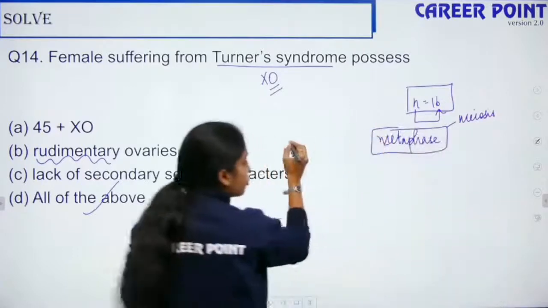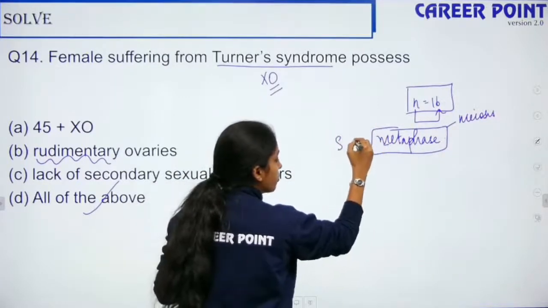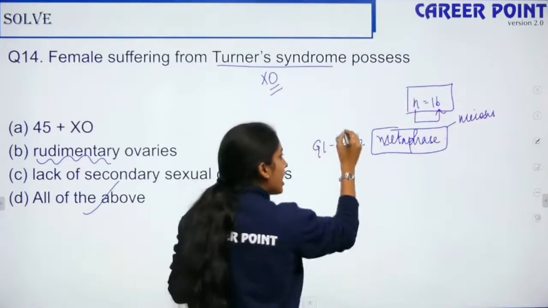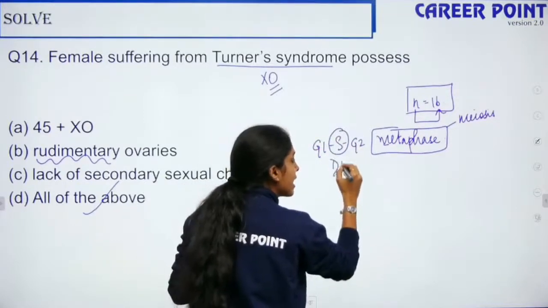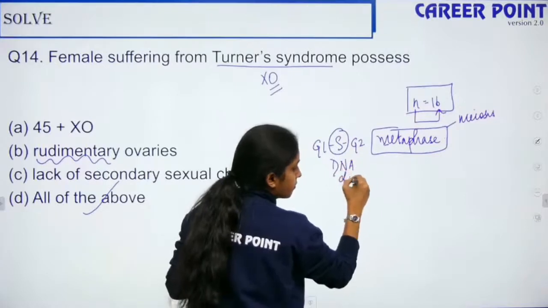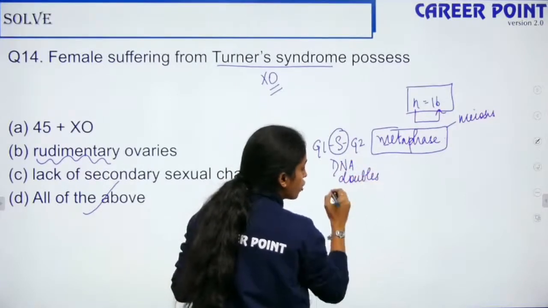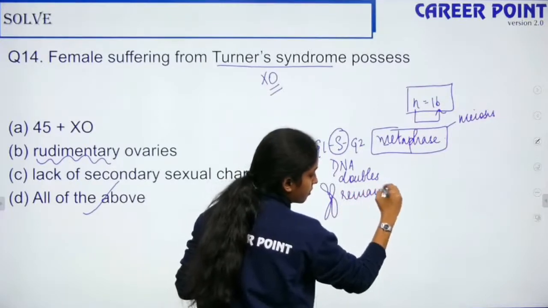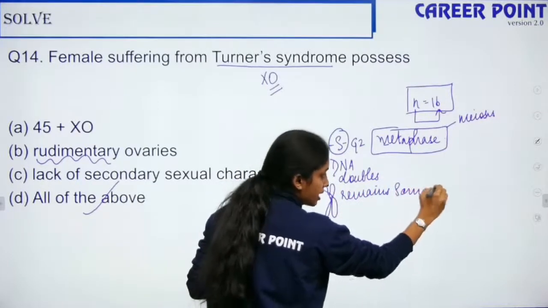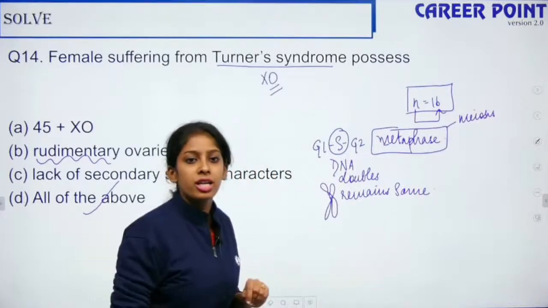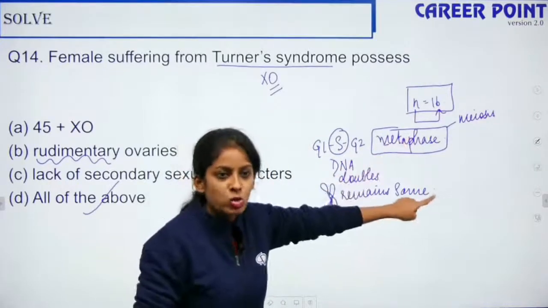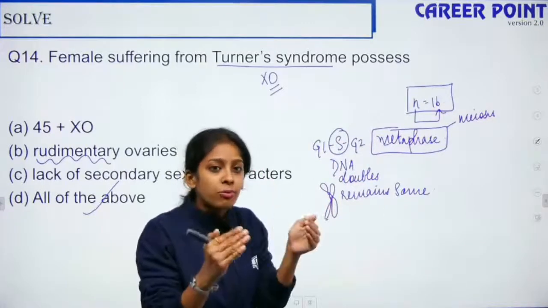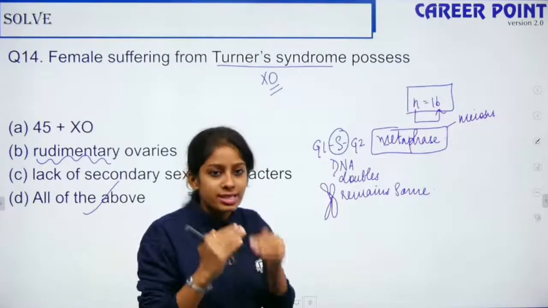Before this, you have the G2 phase, and then the S phase. In S, only the DNA doubles and the chromosome number remains the same. So if n is 16, the number of chromosomes in metaphase 1 is also 16. Only your DNA doubles; chromosome number remains the same.